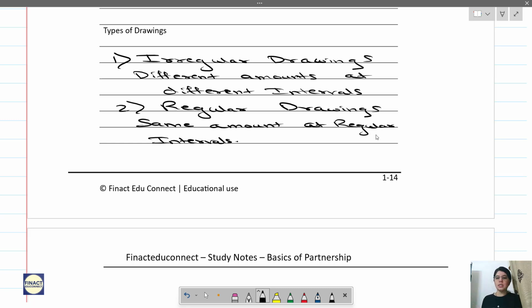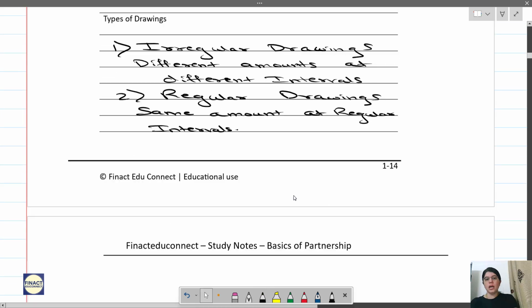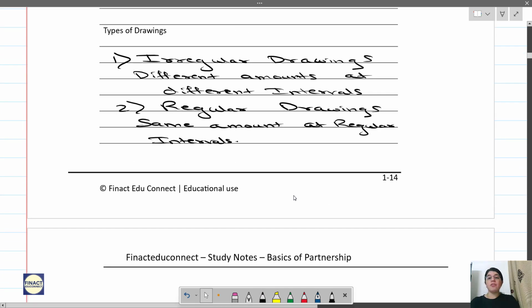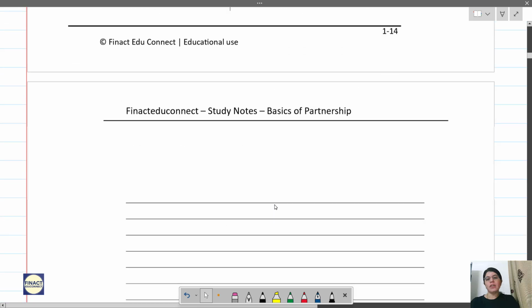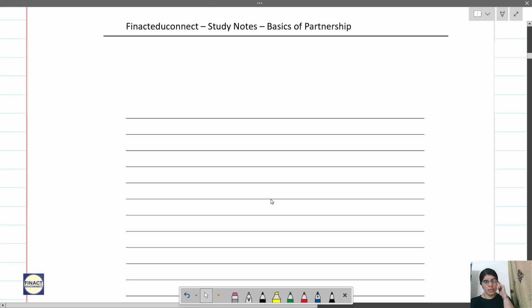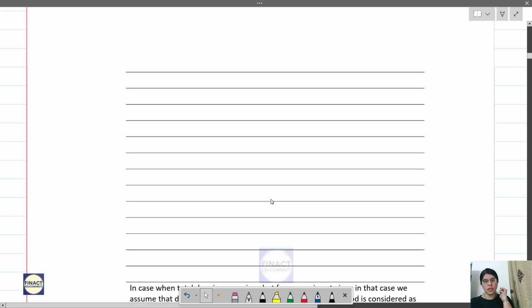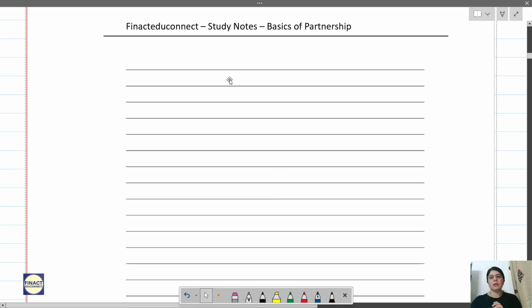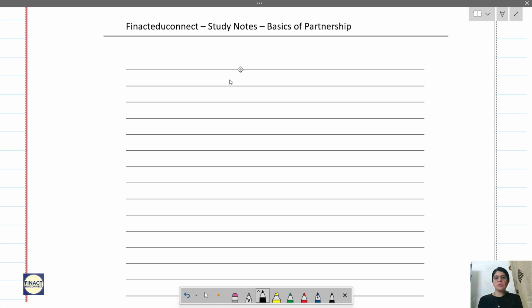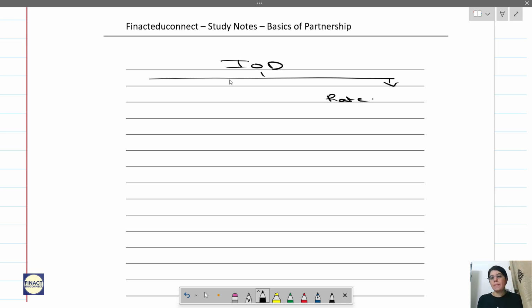Just write this. Now see, depending on what type of drawing it is, there are different ways of calculating it. Let us understand those different ways of calculating depending on the different types of drawings. So interest on drawings: first we will see, sometimes, very rarely, the rate is not per annum.